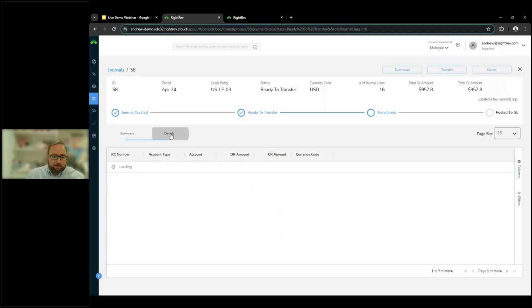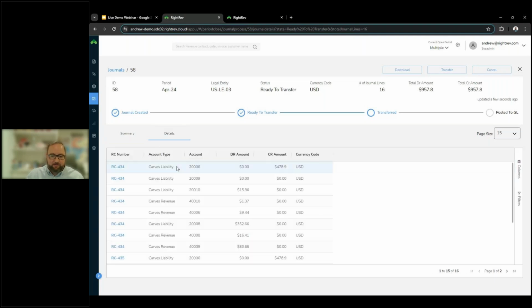Additionally, we have the details that make up these entries, but as we talk about larger companies with a lot of transactions, the reason we try to stick to the summarized version is that some ERPs simply can't handle the volume and the number of transactions that we'd be trying to push via journal entry. So we don't want to bog down your ERP system with an automated journal entry that may delay things on that side for your users there.